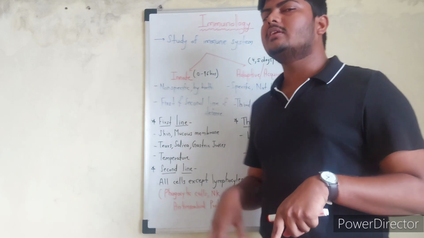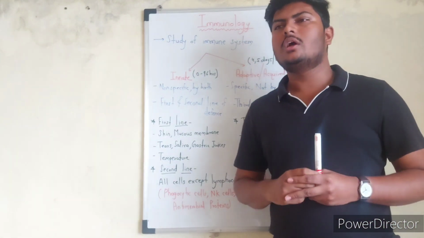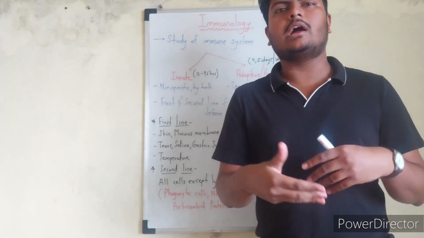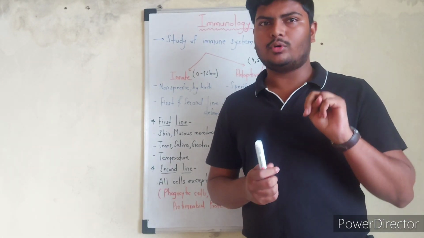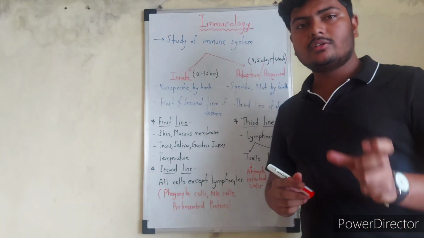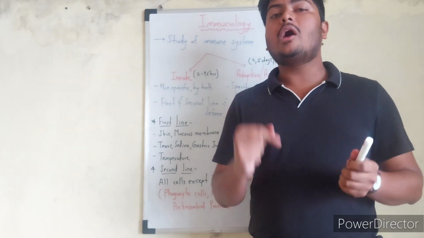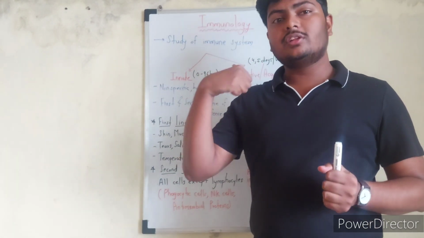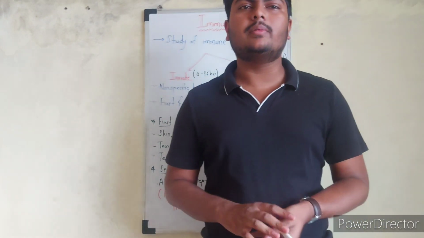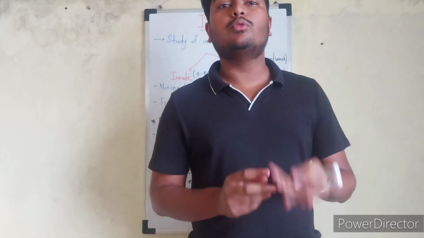But this is not the case in adaptive immune responses. Let's say I encounter one pathogen today, and I encounter that pathogen again after 6 months. In the second response, when the pathogen enters the second time, the adaptive immune system is going to have the memory of that pathogen, that we have encountered it 6 months before. So this time the adaptive immune system will be more specific, and the response will be faster and more specific.